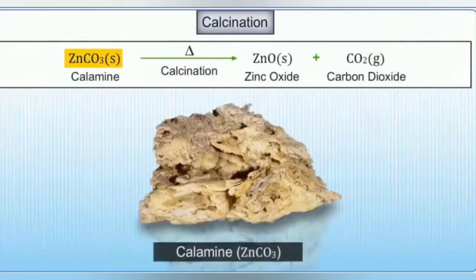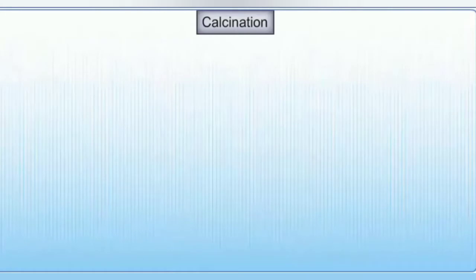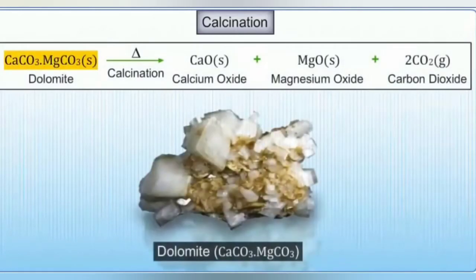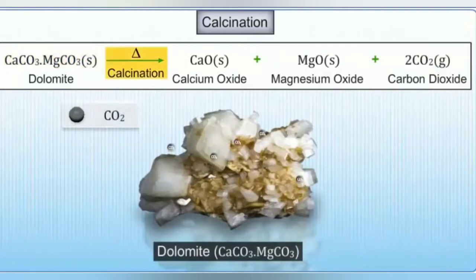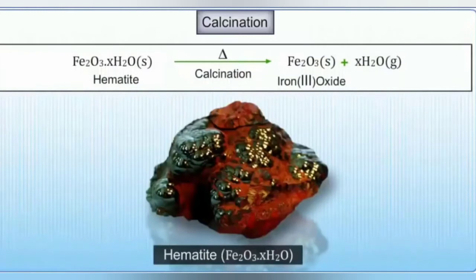When calamine, that is zinc carbonate, is subjected to calcination, zinc oxide is formed and carbon dioxide is liberated. Similarly, when dolomite, which is a double salt of calcium carbonate and magnesium carbonate, is calcined, it gives calcium oxide, magnesium oxide, and carbon dioxide gas. When hematite is calcined, it loses its water of crystallization.